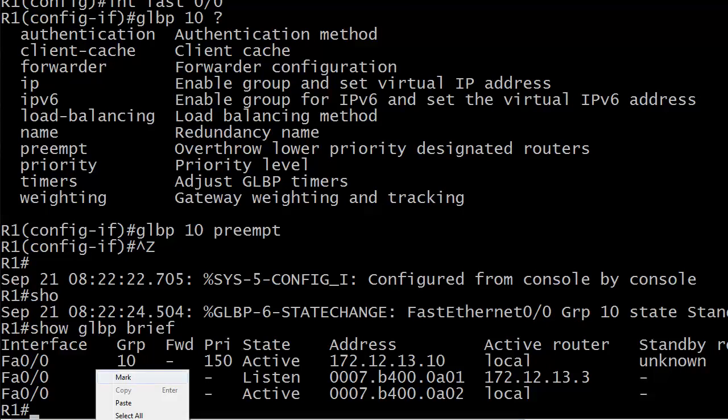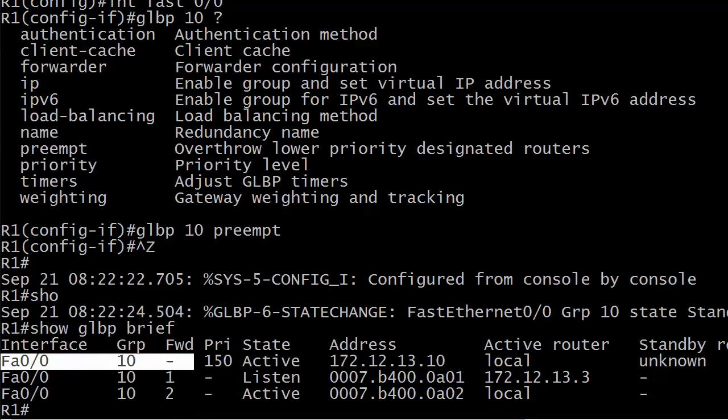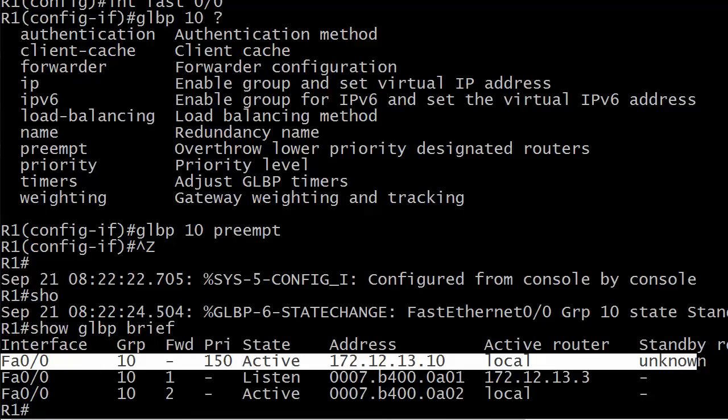So with show GLBP brief there, now that you're totally familiar with what they're talking about here, I just want to go over that one more time because it's very important. The first line again is referring to information about the active virtual gateway itself, and the other lines, anything with a number under FWD, is talking about the forwarders in this particular group.